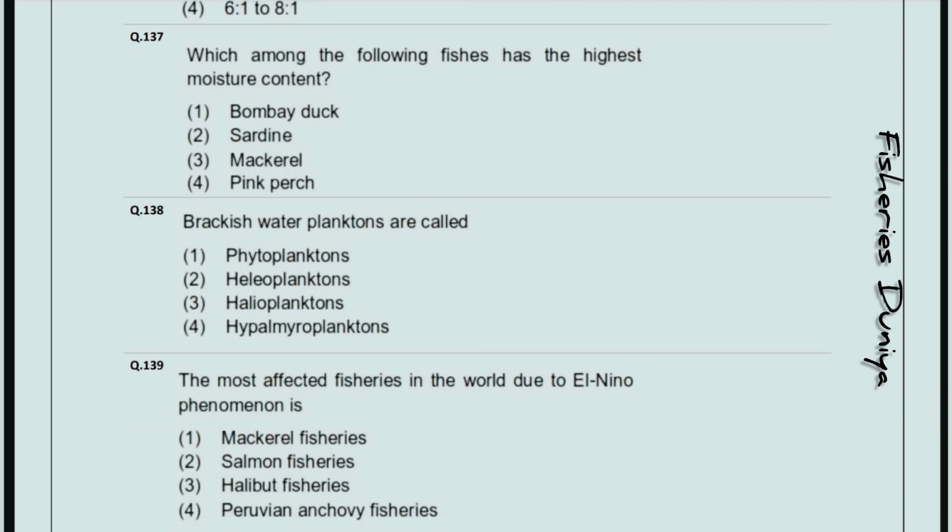Which among the following fishes has the highest moisture content? So the correct answer is option number first, Bombay duck. Brackish water planktons are called. So the correct answer is option number 4, hypalmyroplanktons.